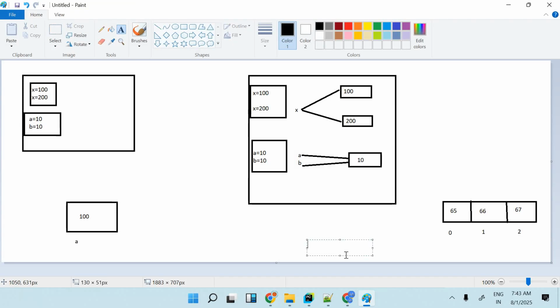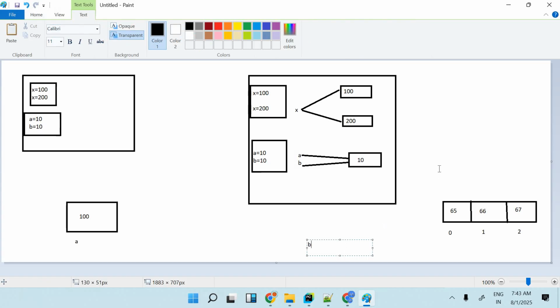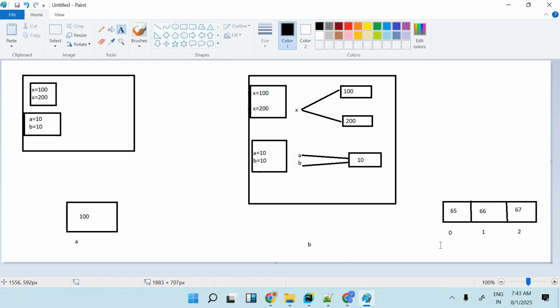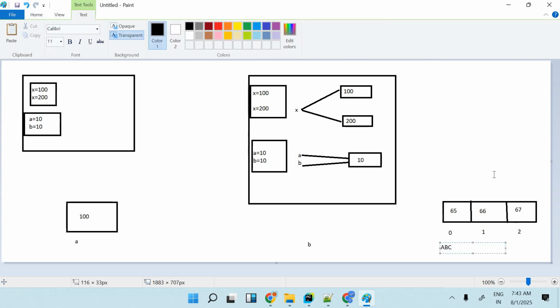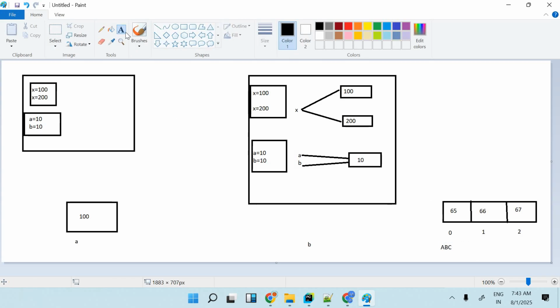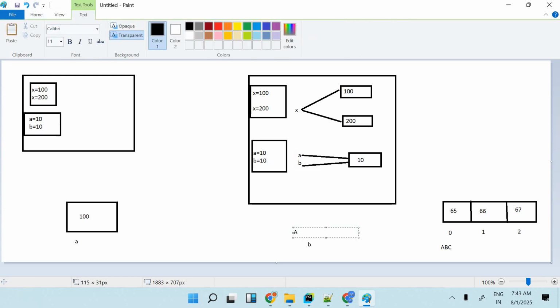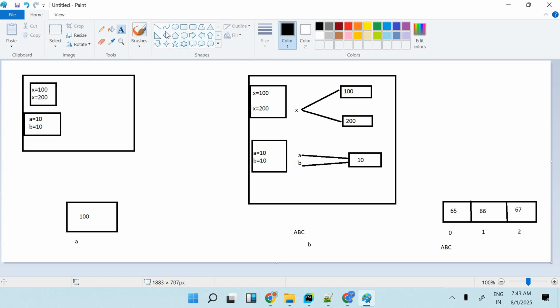So here I am putting, suppose, B. This block has a specific address. Let's say the address of this block is ABC, right? So inside B, it will store the address ABC, and it will directly point to this particular block.